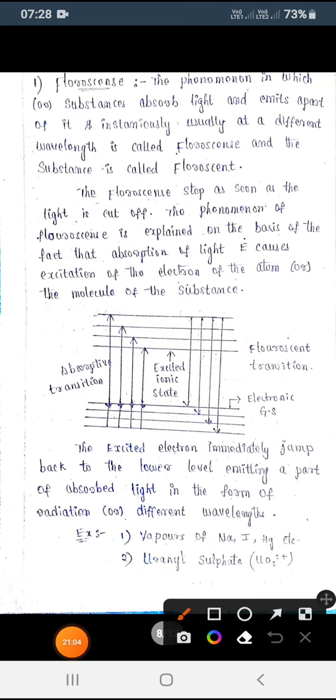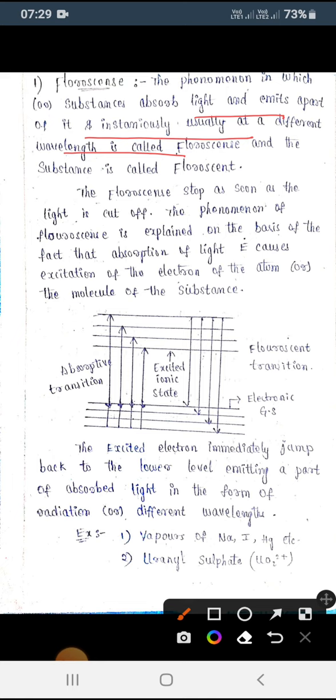Next, let us see fluorescence, phosphorescence and chemiluminescence. Fluorescence is nothing but a substance which absorbs light and emits it back immediately. So whenever the light is absorbed to the higher state, it does not stay back and immediately returns to the ground state. We call that fluorescence. It has fluorescence at a different wavelength.